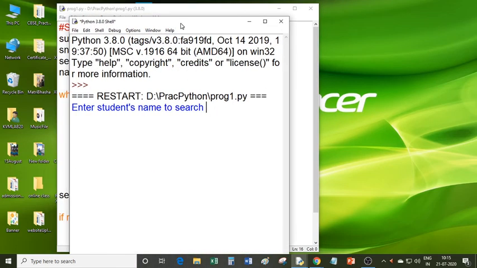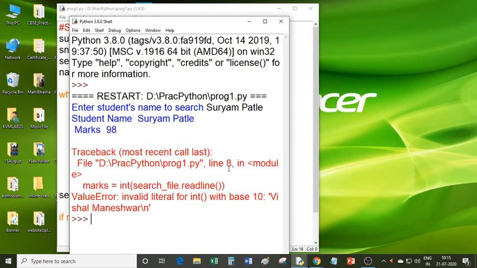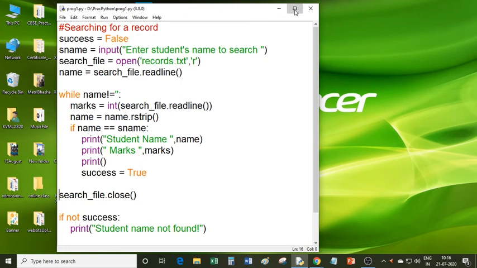So it is asking enter student's name to search. So I type Suryam Patle. It is displaying student's name Suryam Patle, marks 98, and then an error: value error, invalid literal for int with base 10. So I will correct this error. Why is this error appearing?